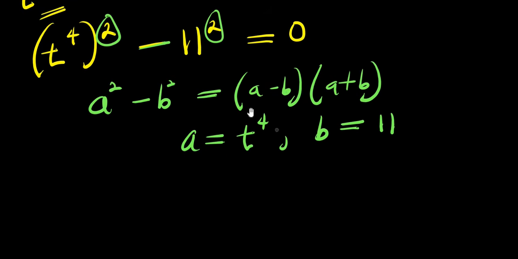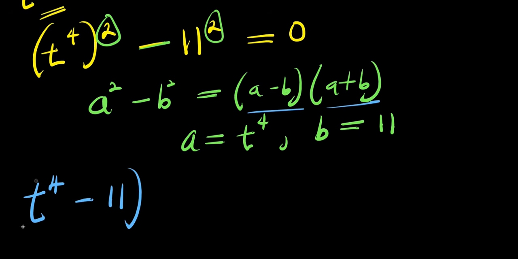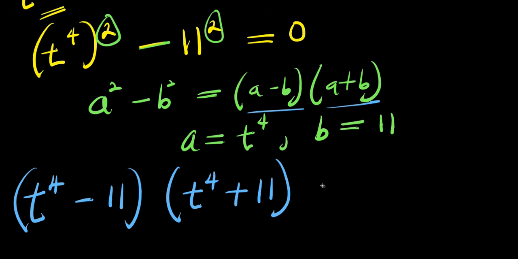So right now, let's apply it right here. So we have t to the power of 4 minus 11 times t to the power of 4 plus 11, and this equals 0.